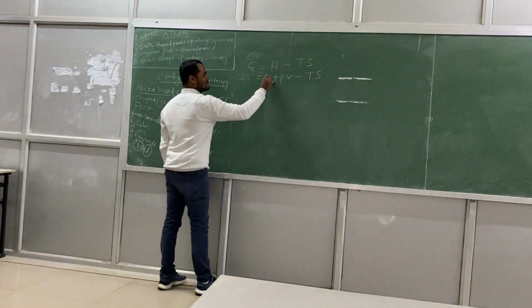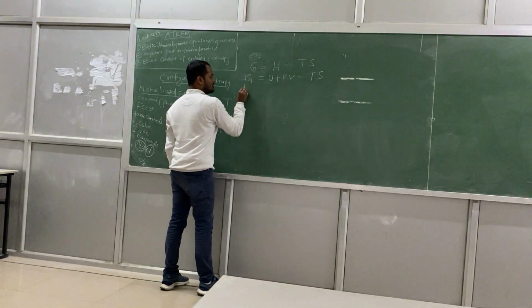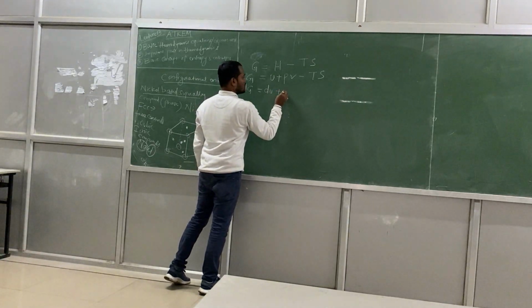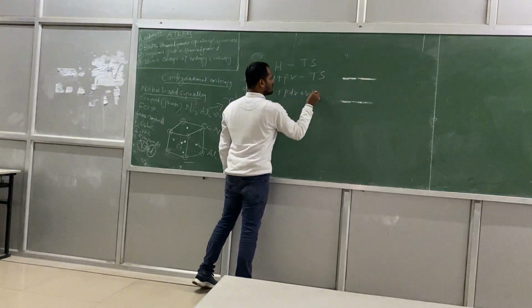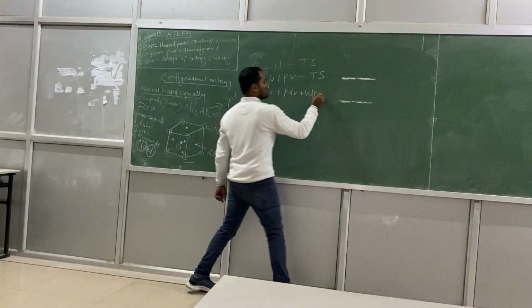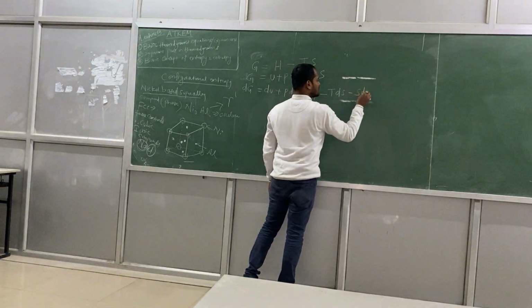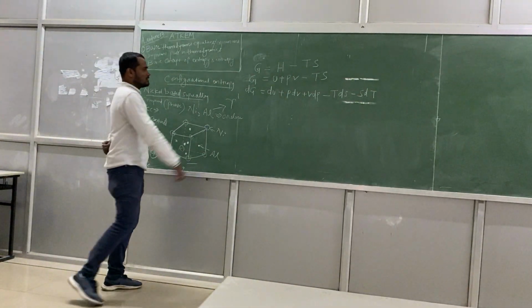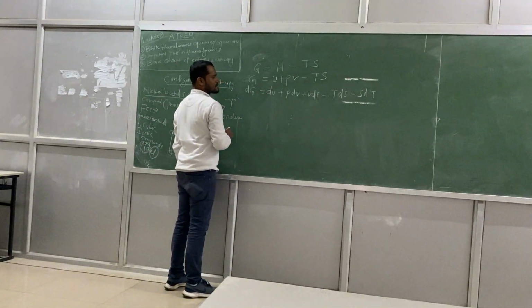Okay, that is excellent. Then G. So I want to take the derivative: dG is equal to dU plus PdV plus VdP, right? Up to this is okay. And minus TdS minus SdT. It is okay. Very simple. I just do differentiation.